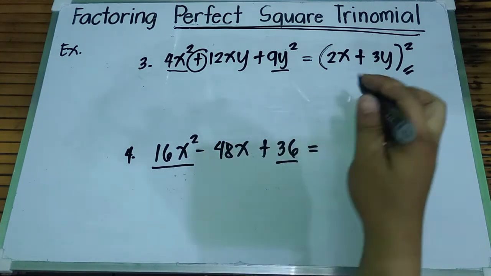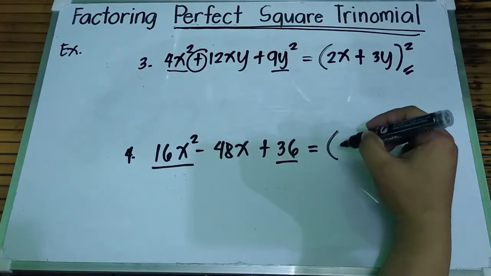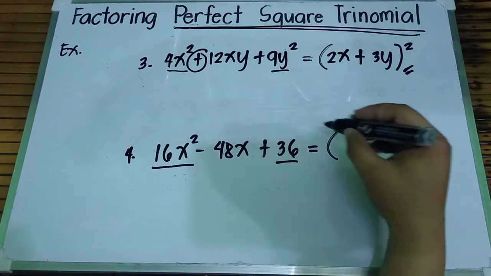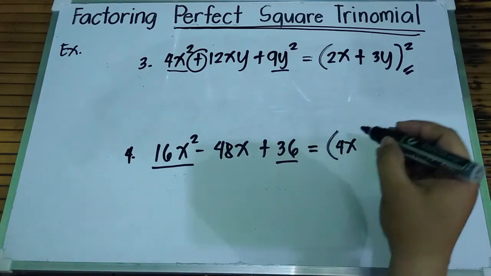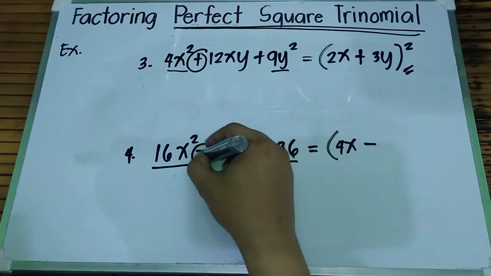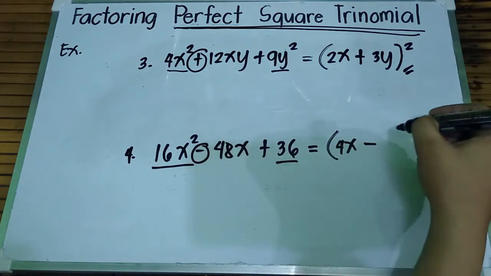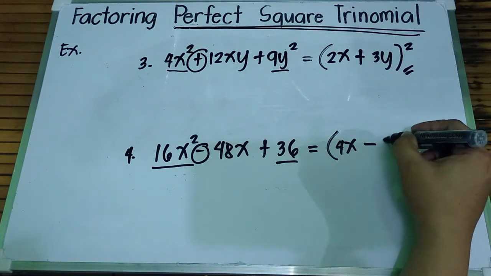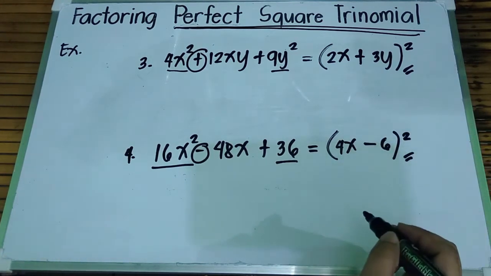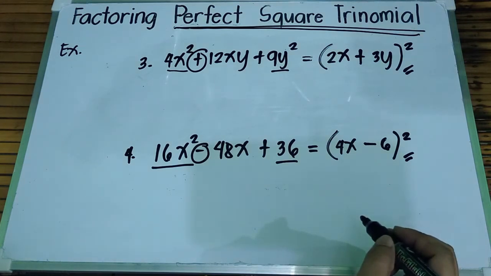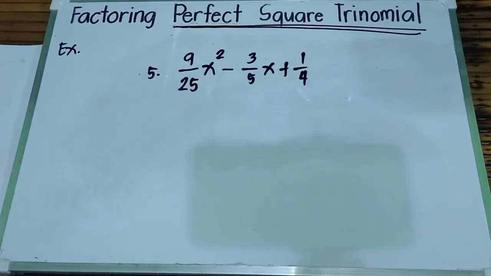So, ito ay perfect square trinomial. So, to factor this, kunin natin yung square root ng ating first term. Square root ng 16x squared, that is 4x. Minus, kasi minus po yung nandito. Square root ng 36 ay 6. And then, lagyan natin ng square. And this would be our final answer. The quantity, 4x minus 6 squared. Okay, let's have the last example.